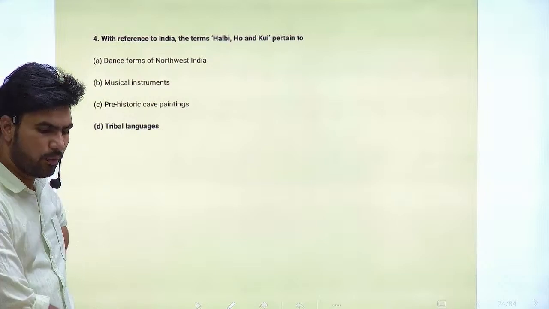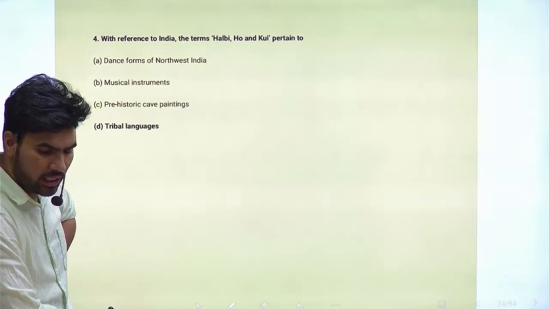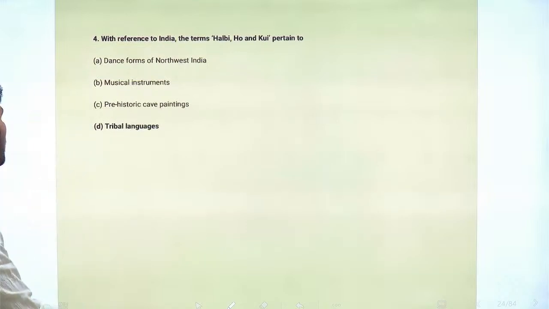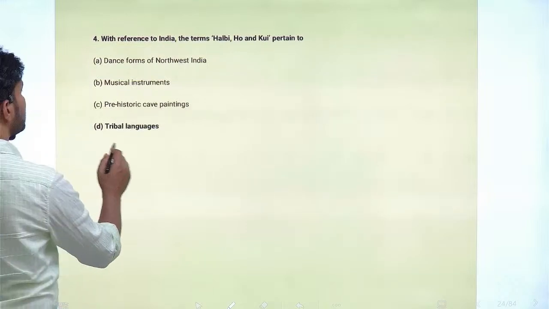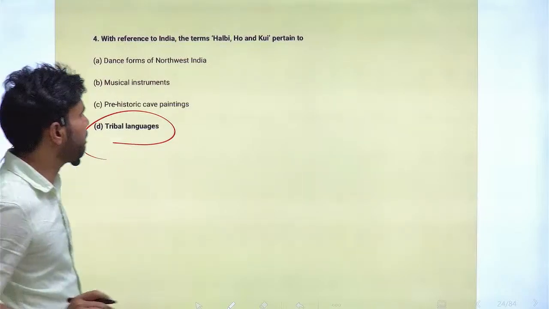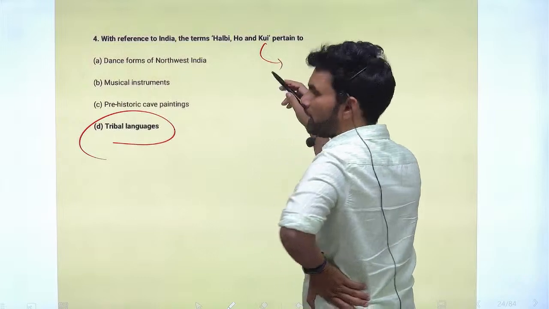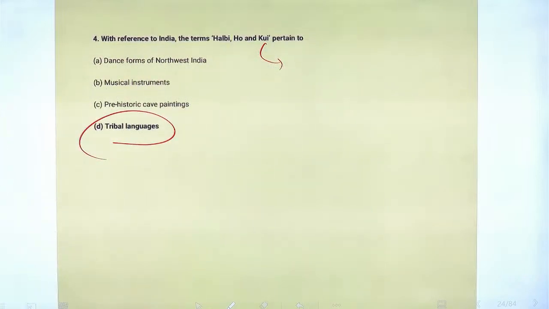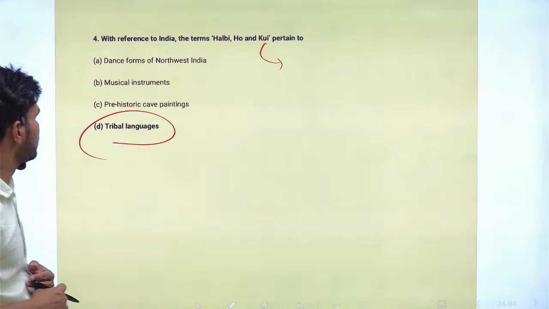Next, question number 4. With reference to India, the terms Halbi, Ho and Kuyi pertain to which of the below? These are tribal languages. Ho, Kuyi. Kuyi, you will see in the region of present-day Tamil Nadu, Kerala region, you will find the Kuyi language. So these are the tribal languages.